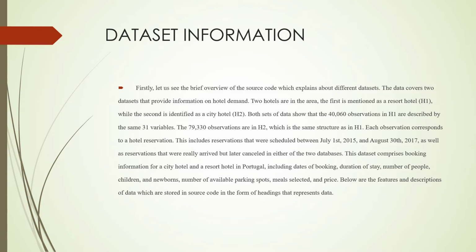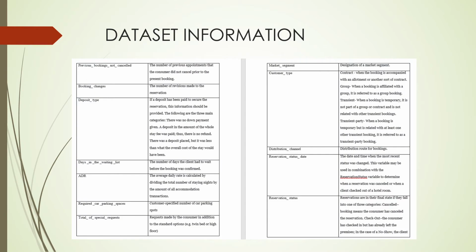This dataset comprises booking information for a city hotel and a resort hotel in Portugal, including dates of booking, duration of stay, number of people, children, and newborns, number of available parking spots, meal selected, and price. I have included a table which explains the features and description of the data, which are stored in the source code in the form of headings that represent data. So here is the table which contains the dataset information.